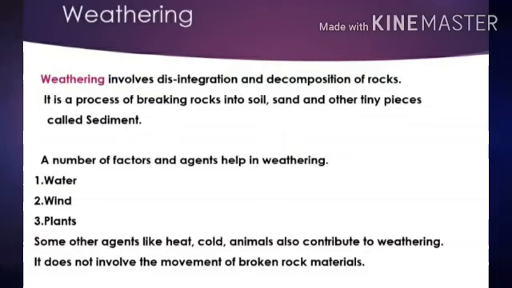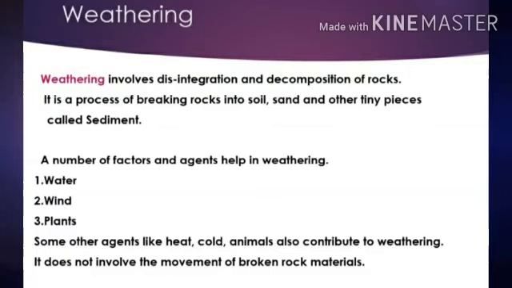Children, weathering involves disintegration and decomposition of rocks. It means it is a process of breaking rocks into soil, sand, and other tiny pieces. And these things are called sediments. And weathering can be done by a number of factors or agents, like weathering can be caused by water.